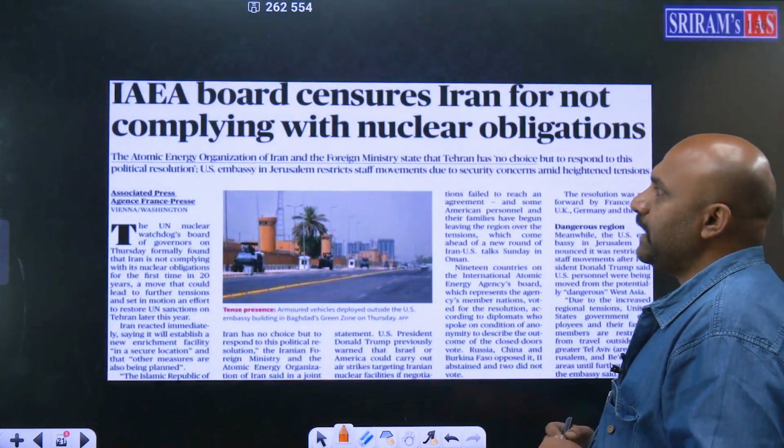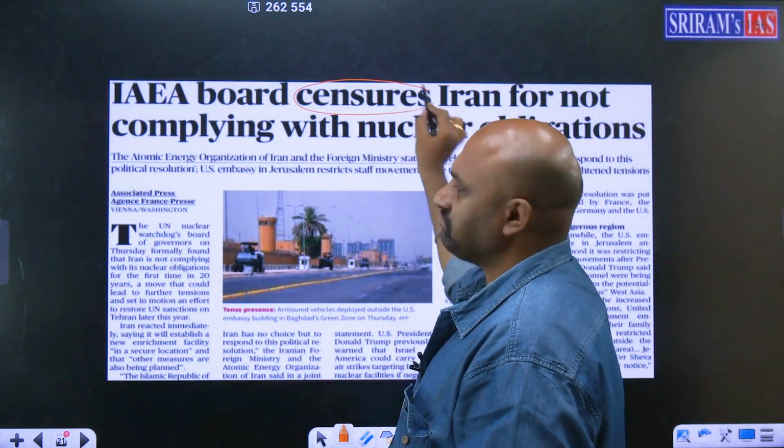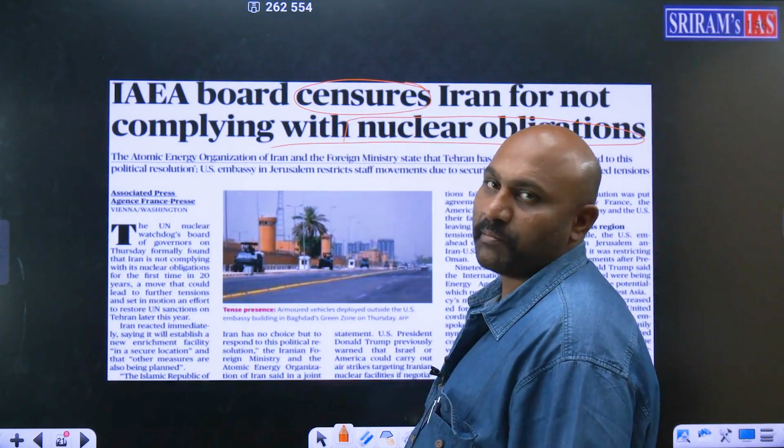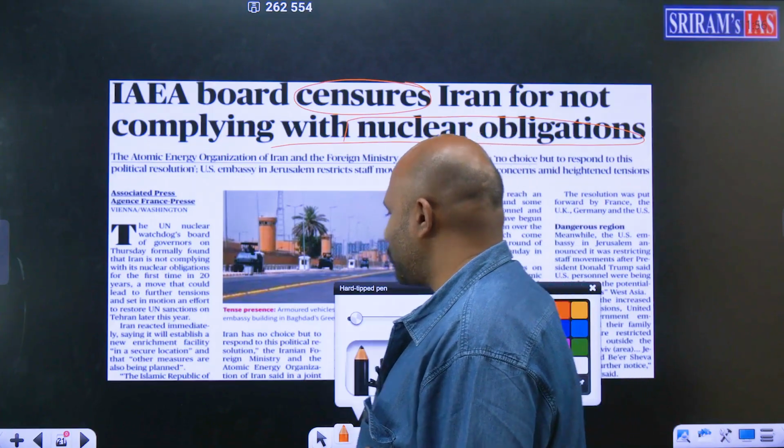Next topic, IAEA board censures Iran for non-compliance with nuclear obligations. So Iran ki baga debboard in the process now. So let's look at the major points of it.